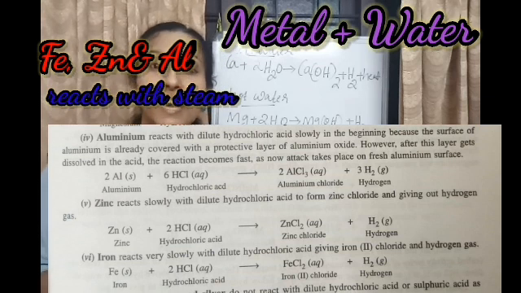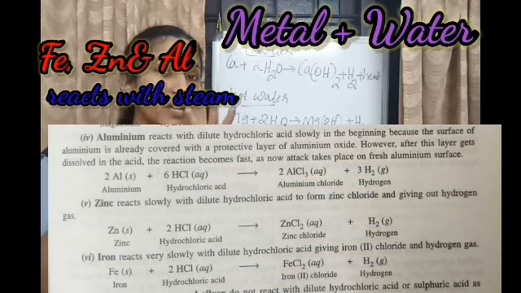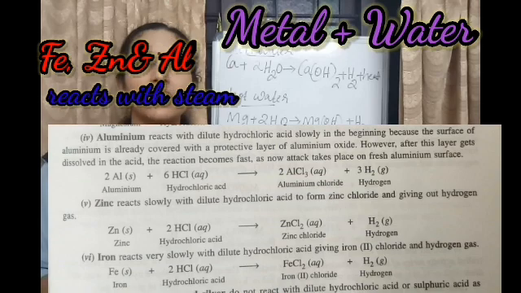They only react in steam. So which are the three metals that react in steam? Aluminium, iron and zinc. Magnesium reacts in hot water, but these three metals do not react in cold as well as hot. They show reaction only in steam.